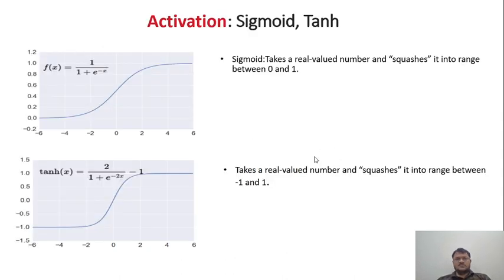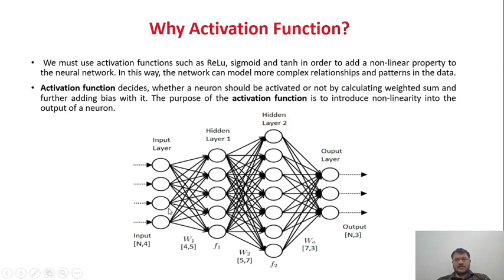So you can see the range of the sigmoid function here. It is 0 to 1, and the tanh range will be -1 to +1. So most of the time what will happen here, in the first layer, maybe I will use the ReLU function first, or maybe I will use the tanh function first. It depends upon the use case or upon my requirement.